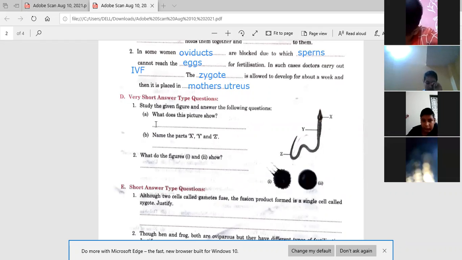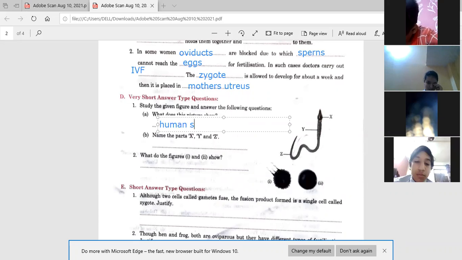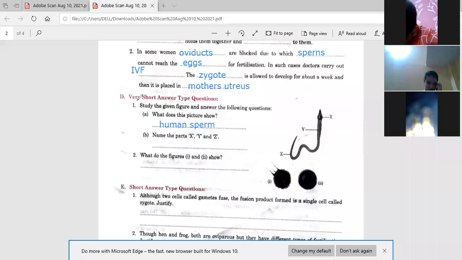X is the head part, Y is the middle piece, and Z is the tail. Yes, tail. So kindly write down. Write down yourself, children. You can label X, Y, and Z.